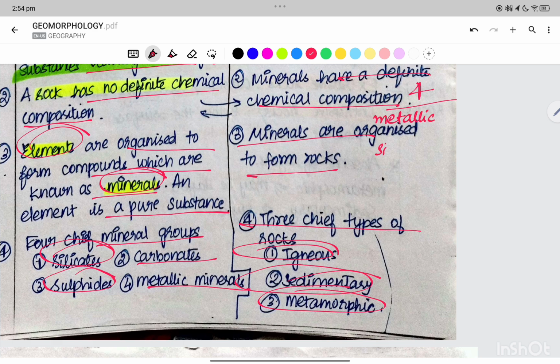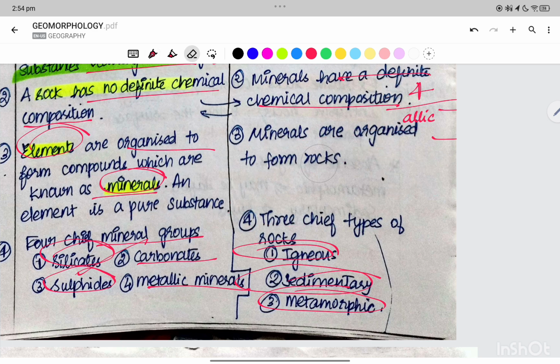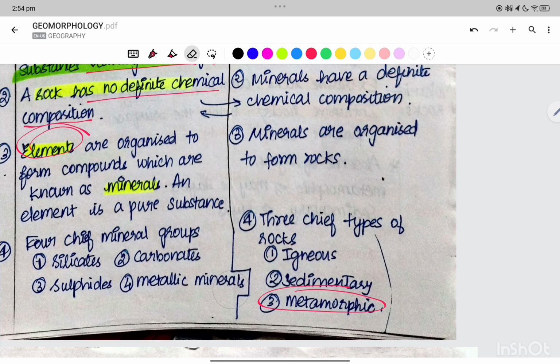The second one is silicates, and then carbonates, and then we have sulfides. So MSCS: metals, silicates, carbonates, and sulfides. Whereas the types of rocks are divided into igneous rocks, sedimentary rock, and metamorphic rock.